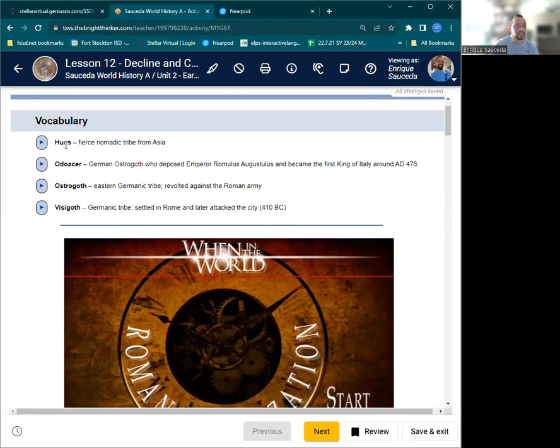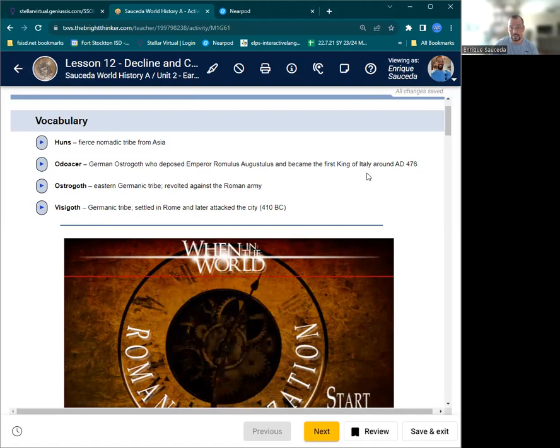Vocabulary, we got the Huns, a fierce nomadic tribe of Asia. Genghis Khan is part of these Huns. Odoacer, German Ostrogoth who deposed Emperor Romulus Augustulus and became the first king of Italy around 476 AD. Ostrogoth, Eastern Germanic tribe, revolted against the Roman army. And then Visigoth is a Germanic tribe settled in Rome and later attacked the city in 410 BC.